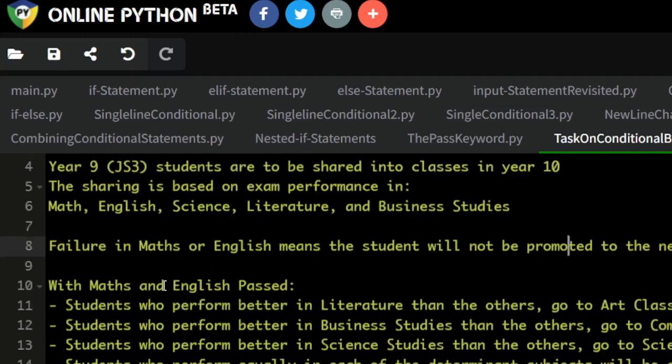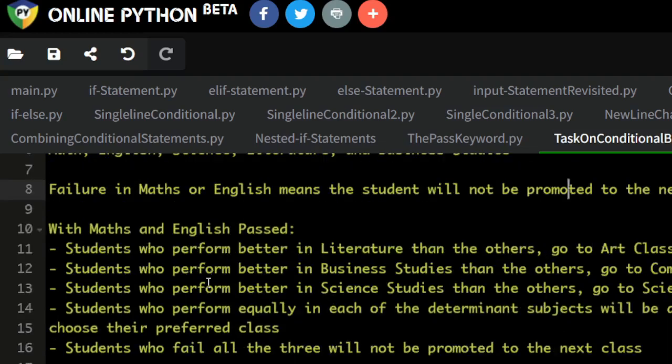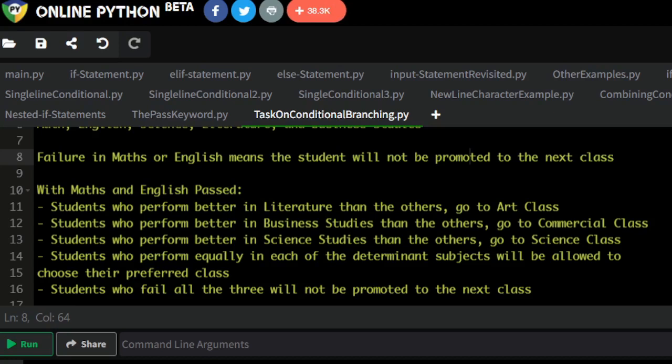Now, but with maths and English passed, then you have these other alternatives. Students who perform better in literature, I think I need to minimize, to reduce the screen so we can contain everything. Just hold on, please. Okay, hopefully everything is covered now.